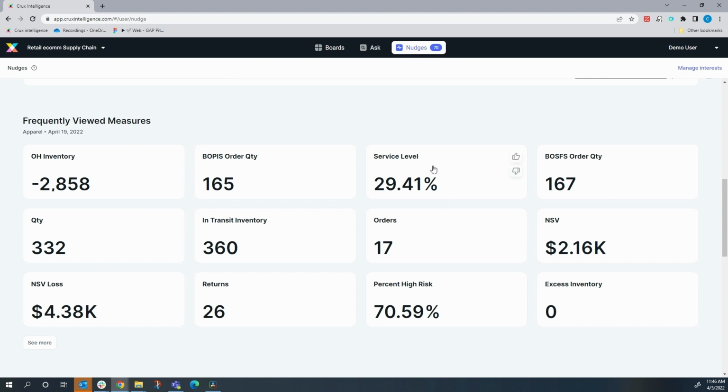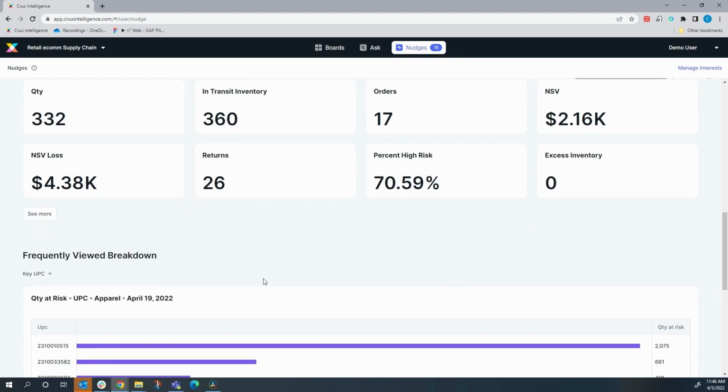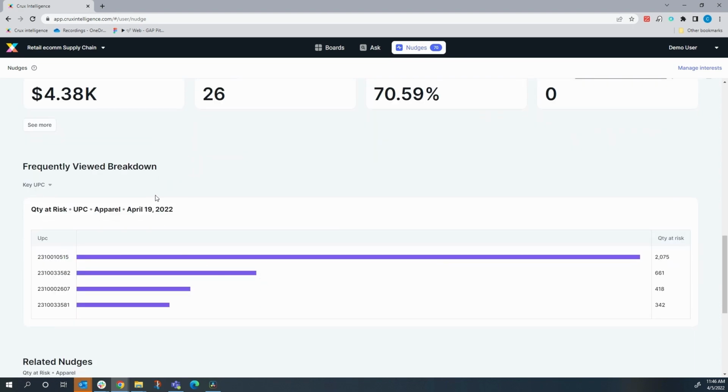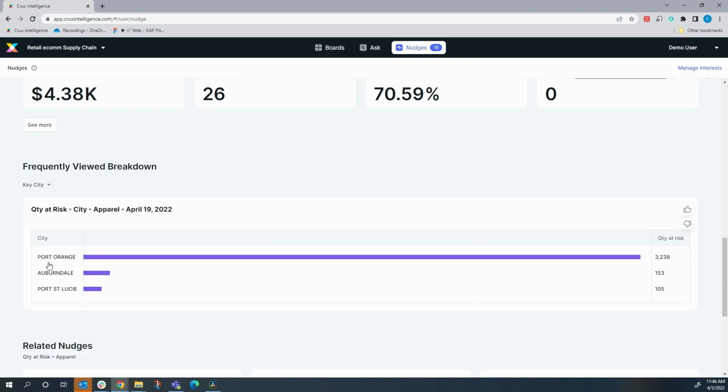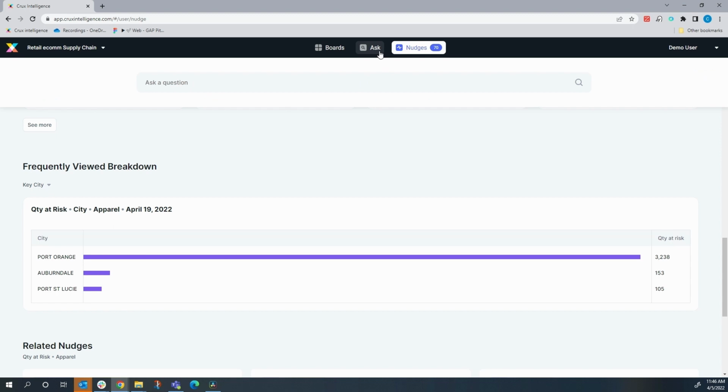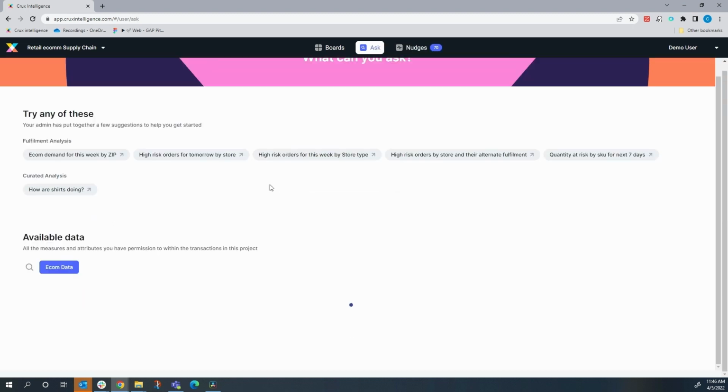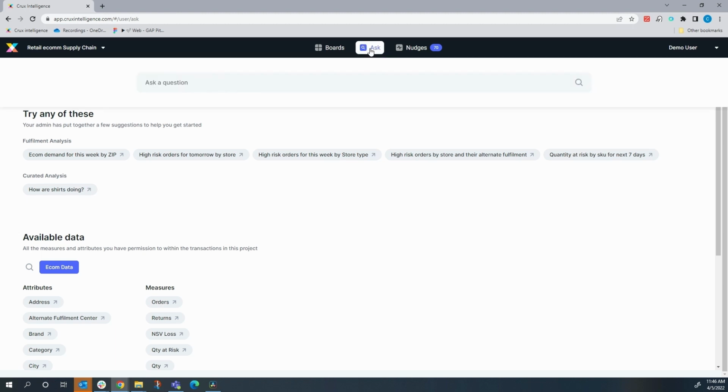I also want to check just my service level, looks like 30%, and my percent high risk order has gone up to about 70% there. Here with the frequently viewed breakdown, again, this is typically what folks will filter by as UPC or in your case SKU, but I could also look at it across city. But let's say I have some questions of the data that I just want to ask it directly. I don't have to dig through dashboards or nudges and alerts. I can just ask the system here directly.